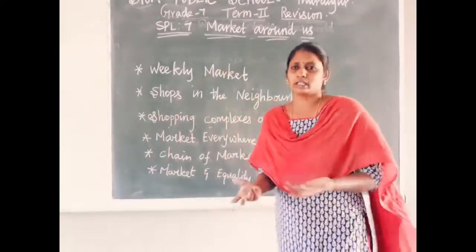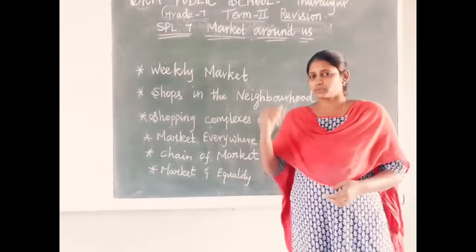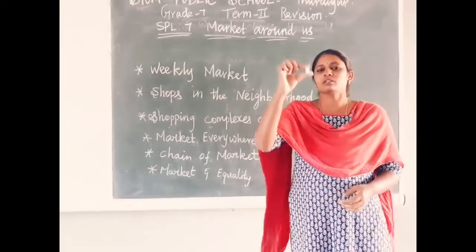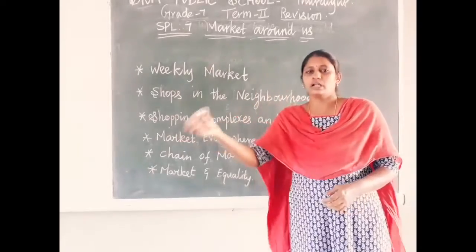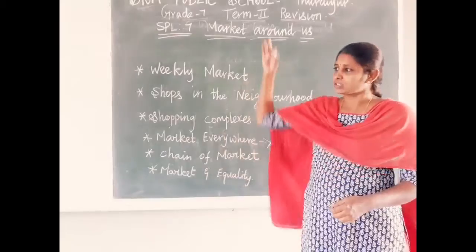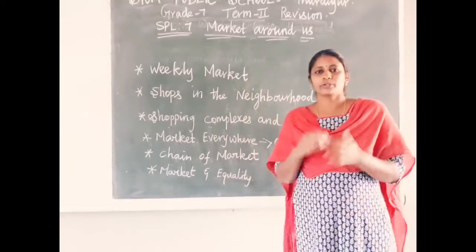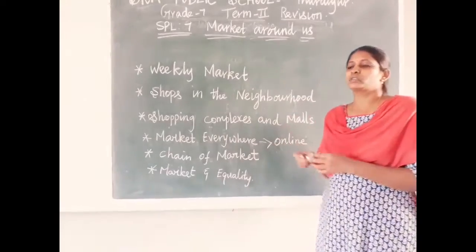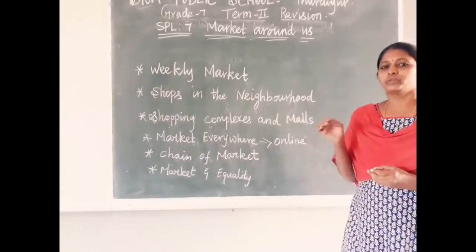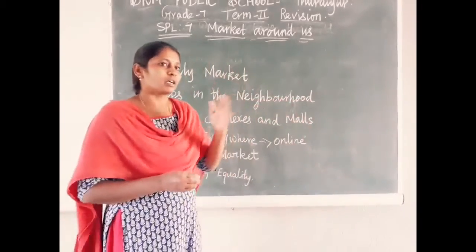What is chain of market? A product, before it reaches the customer, suppose this is a chalk piece. This chalk piece, before it reaches teachers or the customer, meets a lot of people. Where they started to produce, where they started to make. Like that, a product before reaching the customer meets a lot of people.